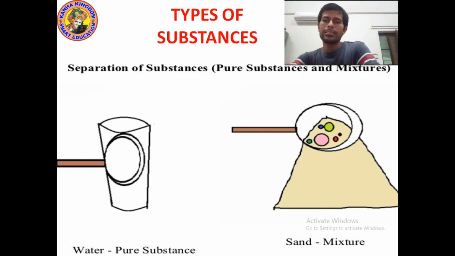Okay kids, now let's talk about the types of substances. Actually there are many types of substances, but mainly we can divide all the substances into two groups. Yes, first is pure substances, second is mixture.